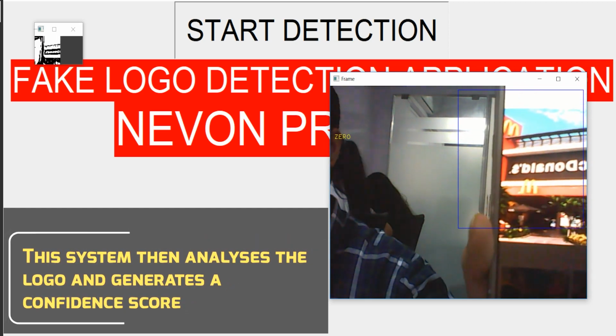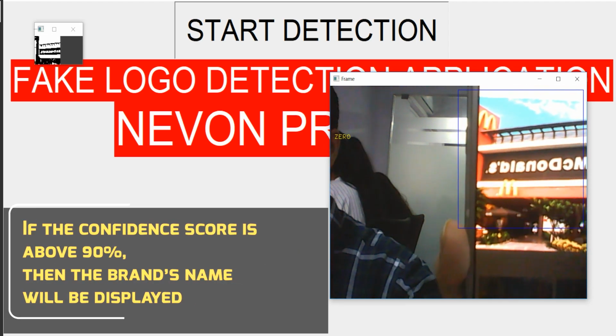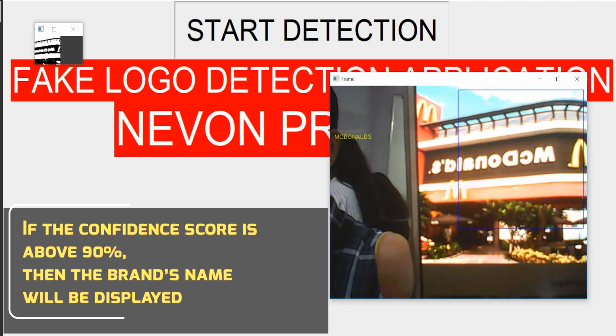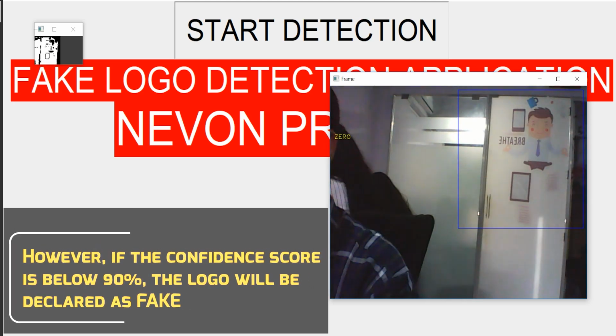This system then analyzes the logo and generates a confidence score. If the confidence score is above 90%, then the brand's name will be displayed. However, if the confidence score is below 90%, the logo will be declared as fake.